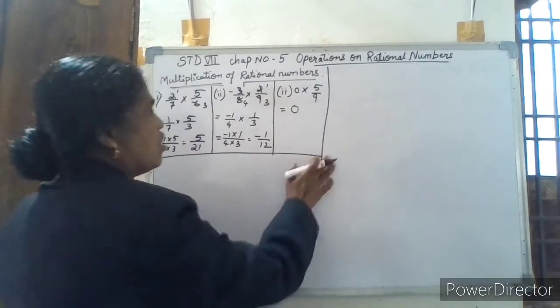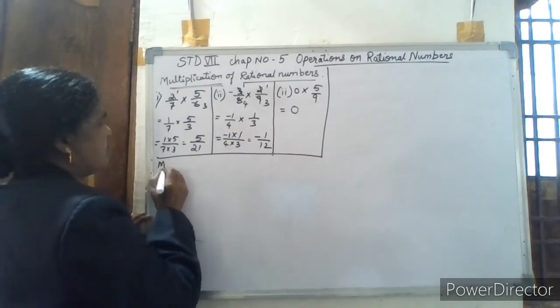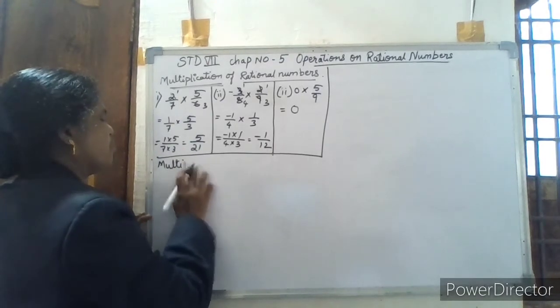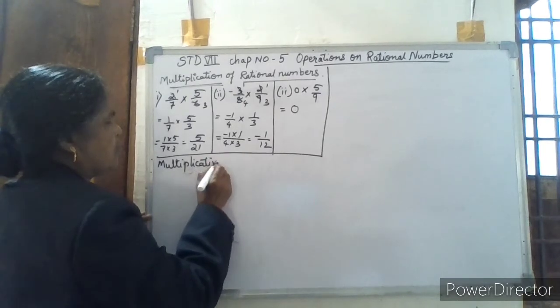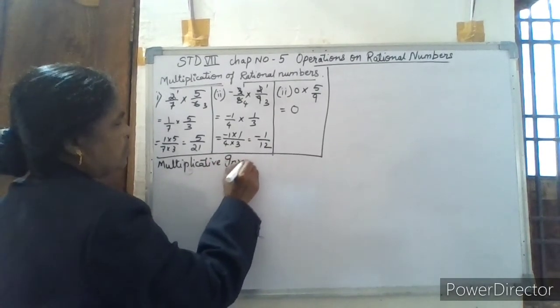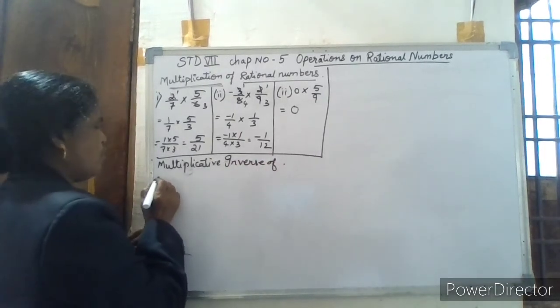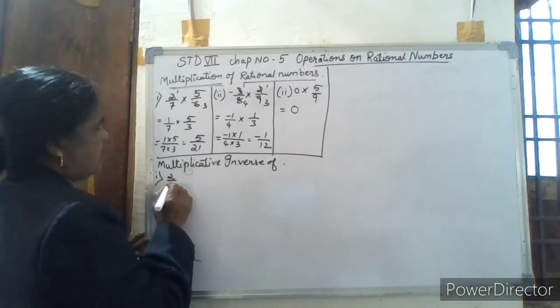Now we will learn multiplicative inverse. Next topic is multiplicative inverse of. Suppose the first one, 2 by 5.